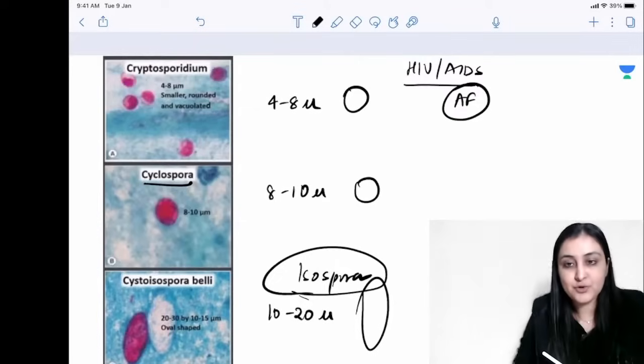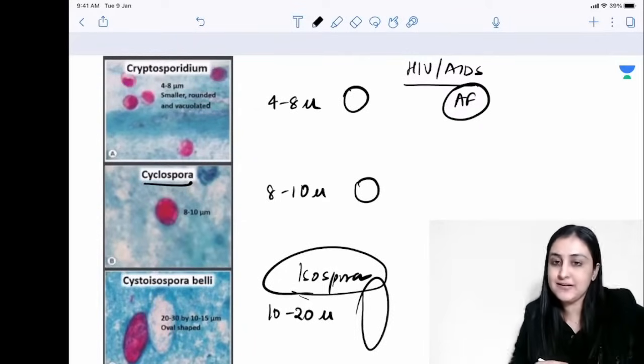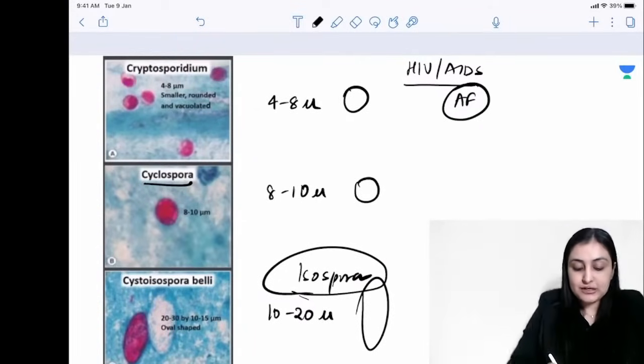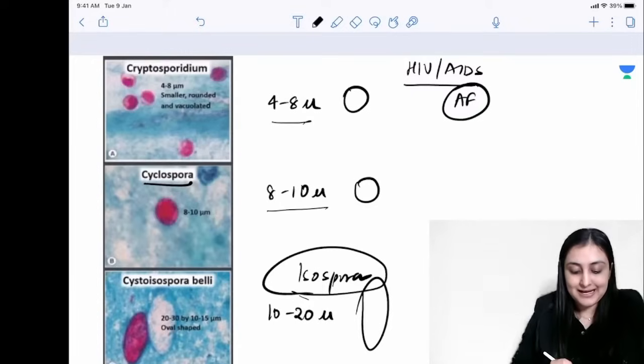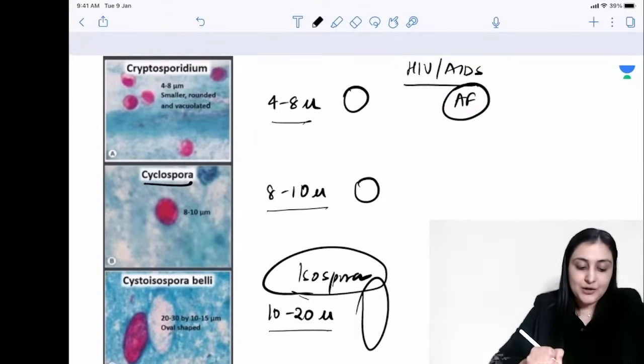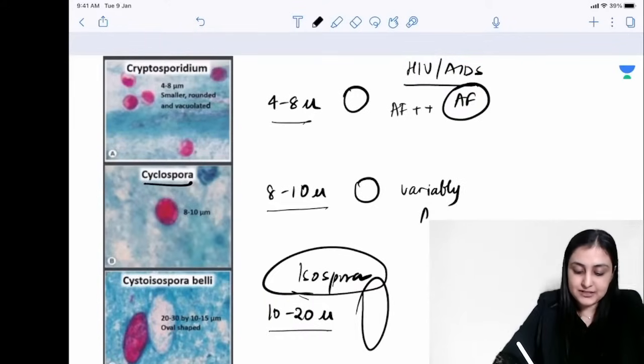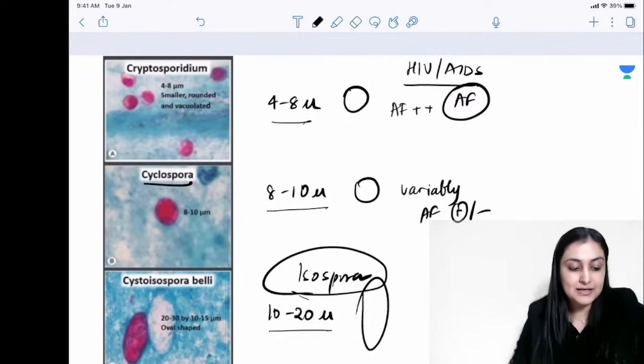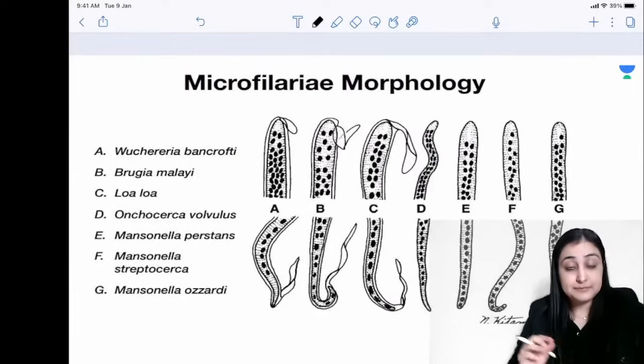Yeah, these are all, of course, diarrhea. Think of these 3 as causes of diarrhea in HIV/AIDS. Okay, so Cryptosporidium 4 to 8, bigger than that 8 to 10, and 10 to 20 Isospora, oval. Okay, apart from that, also remember Cryptosporidium will always be acid fast, whereas Cyclospora will be variably acid fast. You will see some acid fast, some not acid fast. Okay, so this is how you can distinguish these 3.